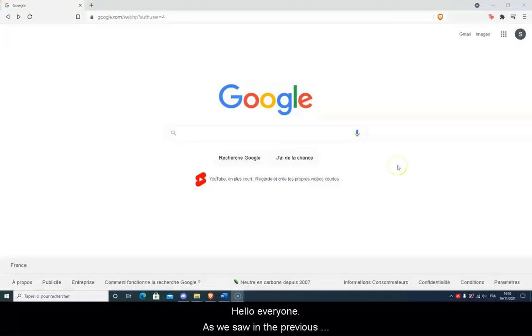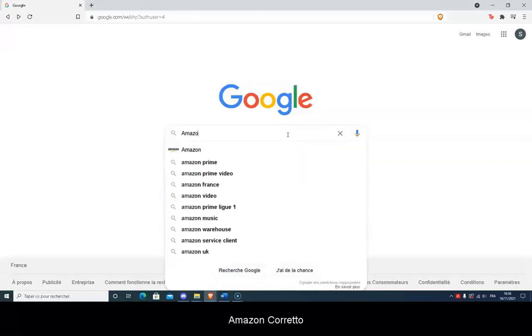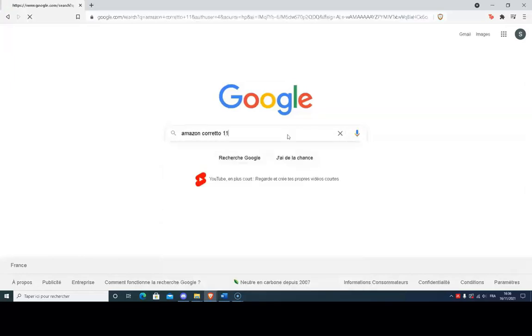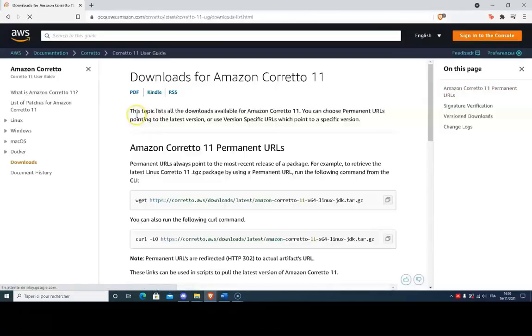Hello everyone! As we saw in the previous video, we will start downloading and installing Amazon Corretto JDK 11 for Windows. So first we go on the search bar on Google and we look up Amazon Corretto 11 and we press enter. Then we pick the first website that allows us to download it and we click on it.